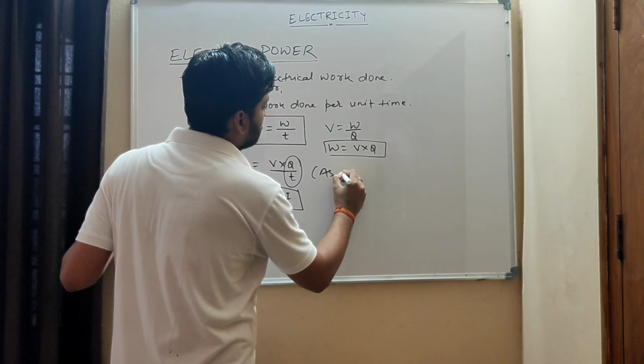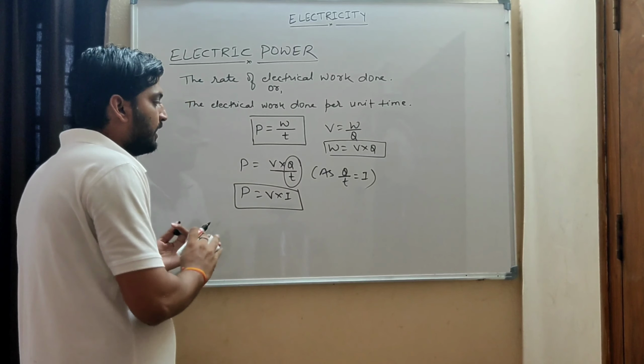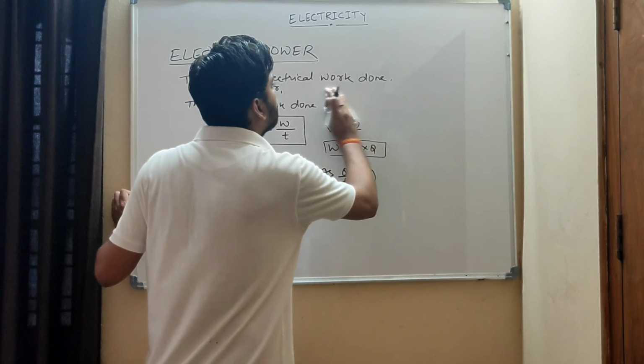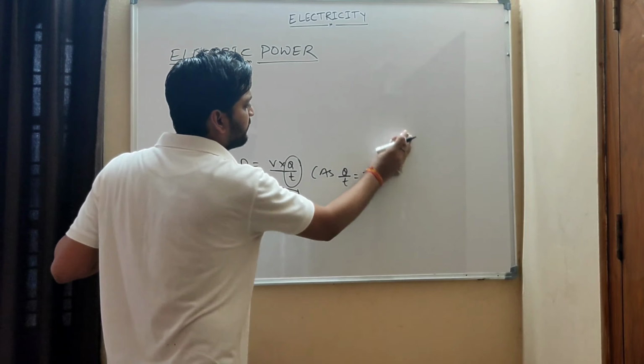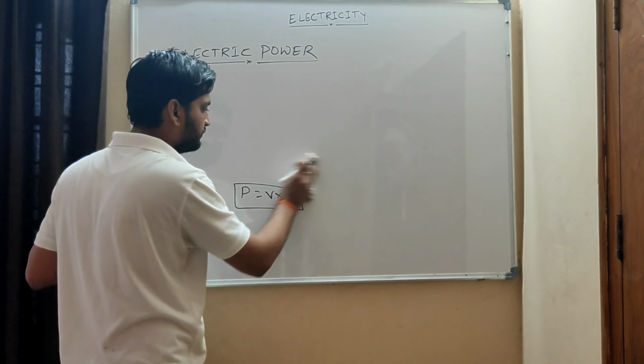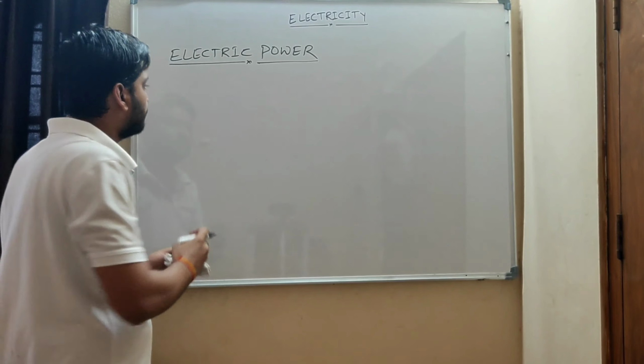Here you write Q by T is equal to I. Now let us see the other forms of this formula, V into I. I will write the whole formula here.